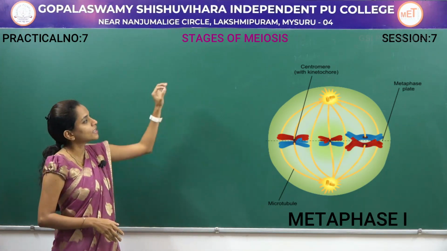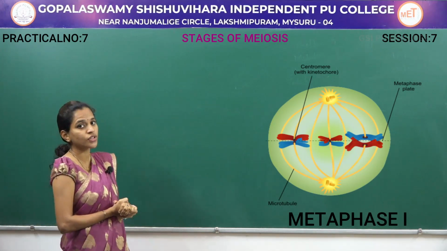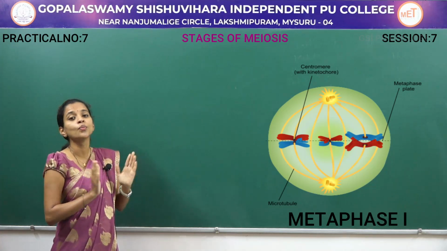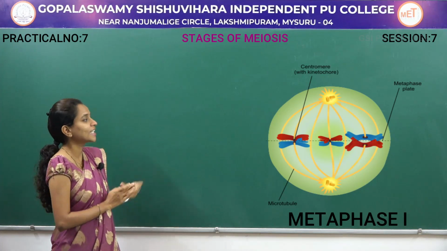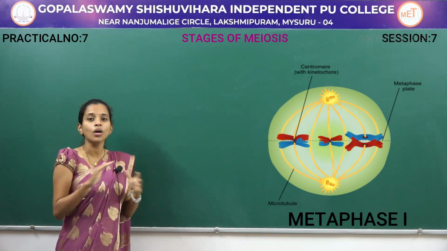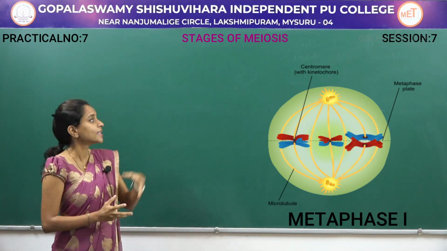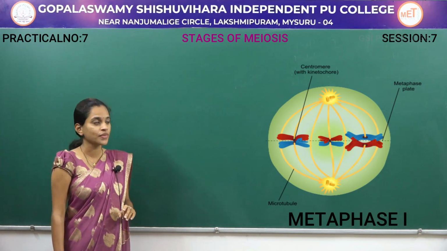Once the spindle fibers attach to the kinetochore region of the chromosomes, the chromosomes start to move and separate from each other. So here in the metaphase stage, all the homologous chromosomes are arranged in the equatorial position. The spindle fibers get attached to the kinetochore region.